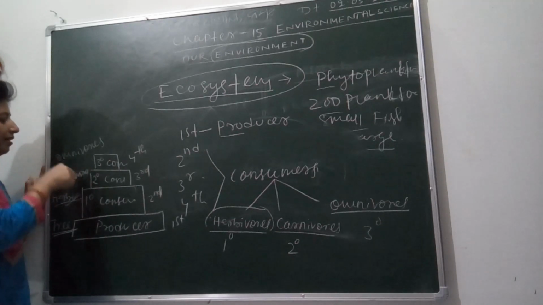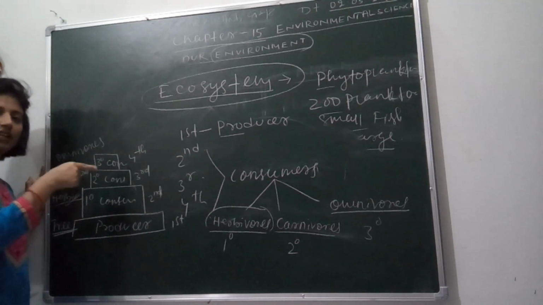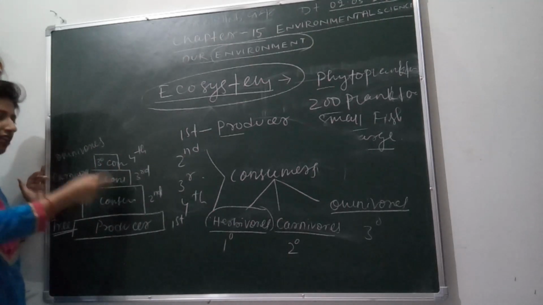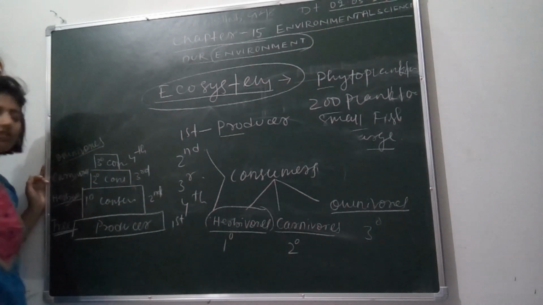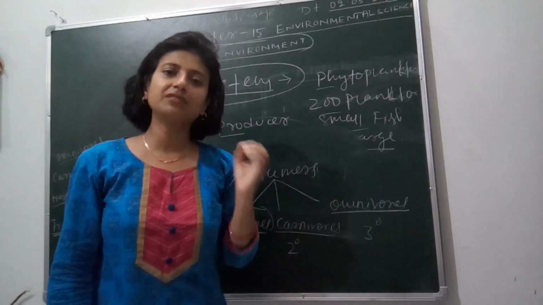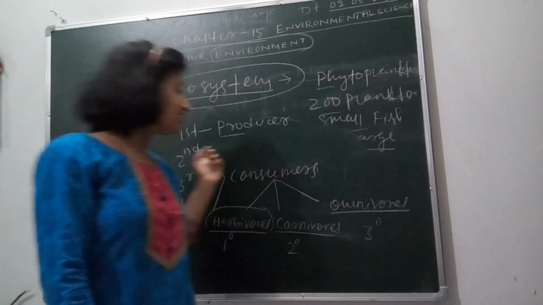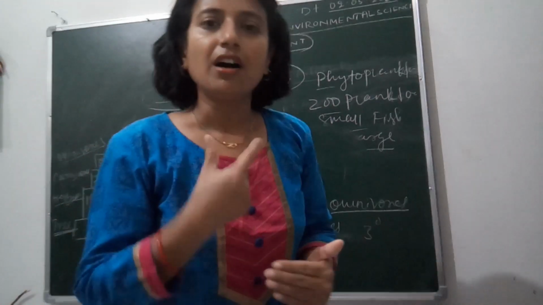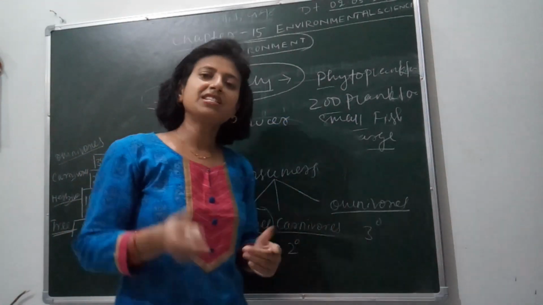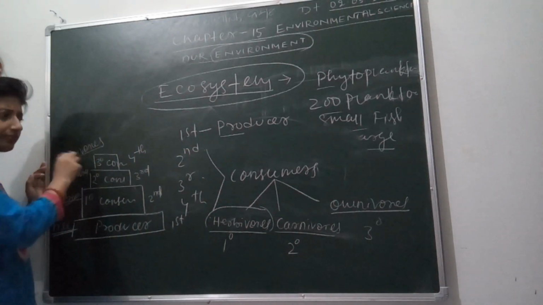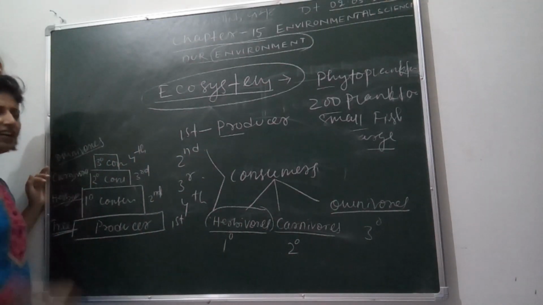Frog also comes when we study different ecosystems. Then we will see how they depend on each other. Next, omnivorous, like human beings, crow, etc. Human beings are completely omnivorous as they take both herbs, herb products, and animals and animal products as food. So we will proceed with the chapter in our next class.